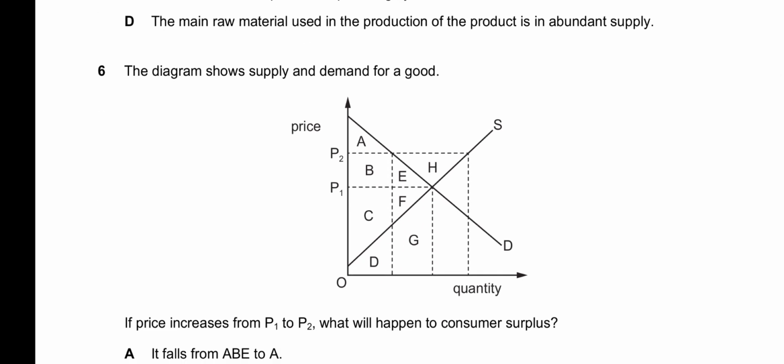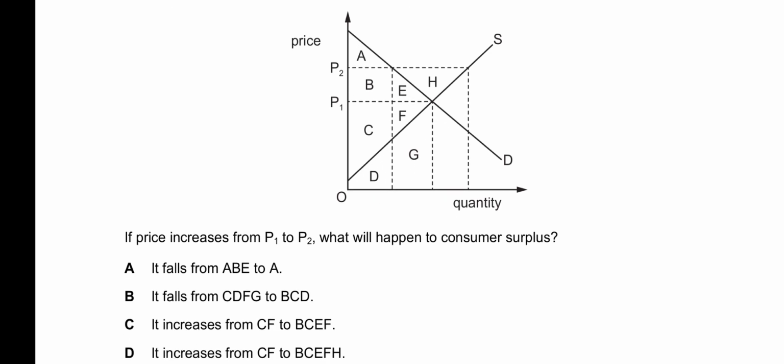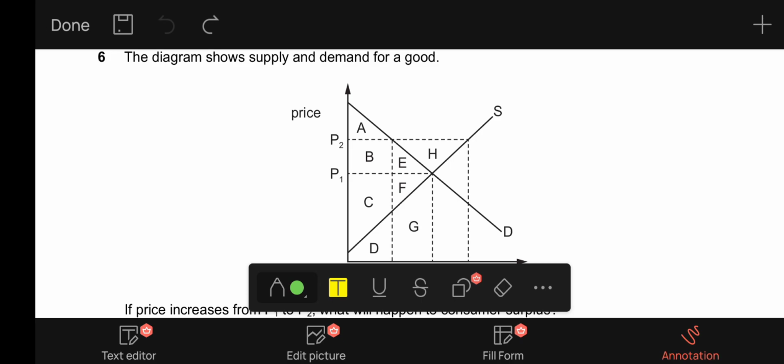6. The diagram shows supply and demand for a good. If price increases from P1 to P2, what will happen to consumer surplus? Now, consumer surplus is the difference between what the consumer is willing to pay and what he actually pays. So in this case, this will be the consumer surplus initially at P1.